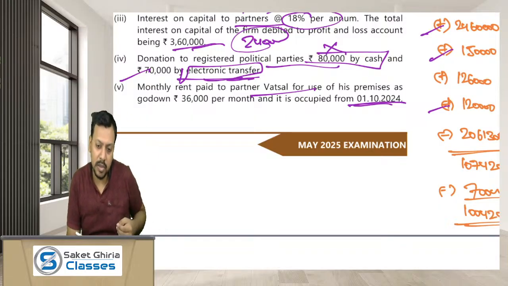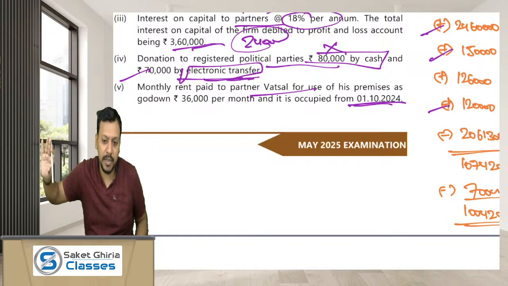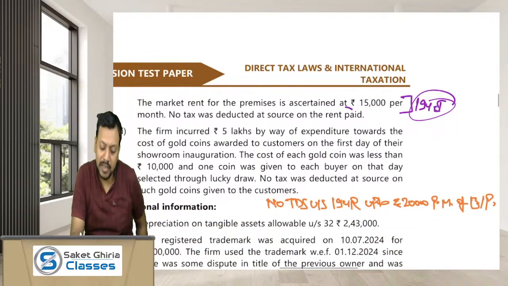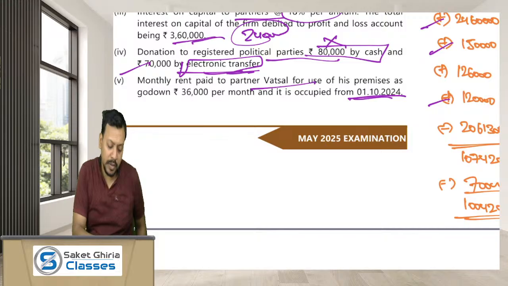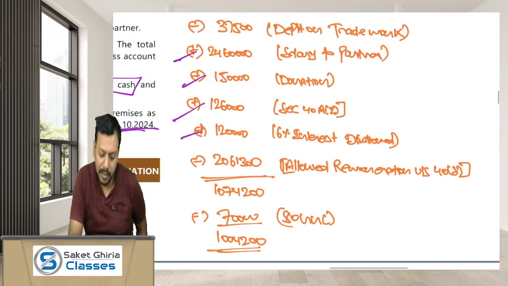So, there would be no consequence in case the tax has not been deducted by the partnership firm under section 194I. But yes, as the market rent is just 15,000, the excess payment is rupees 21,000 per month for 6 months. So this amount would be disallowed under section 40A(2). So 1,26,000 has to be added back. Okay.